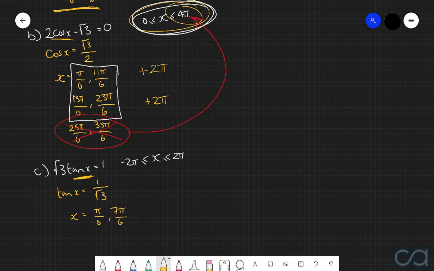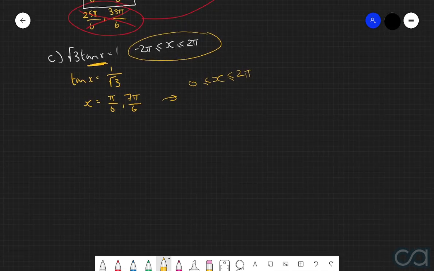And now we want to extend these answers all the way down to negative 2 pi. So these here are the answers from x being between 0 and 2 pi. We now need to go all the way down to negative 2 pi. And the way that we're going to do this is we're going to keep subtracting these answers by pi until we reach the lower bound of our domain. The reason why we're subtracting pi is because pi is the period of tan.